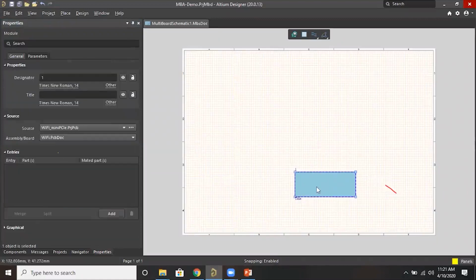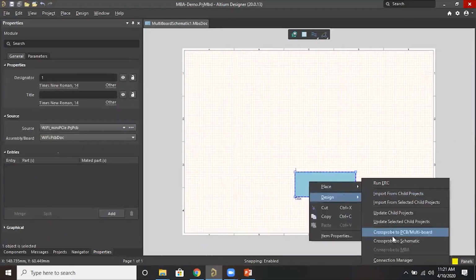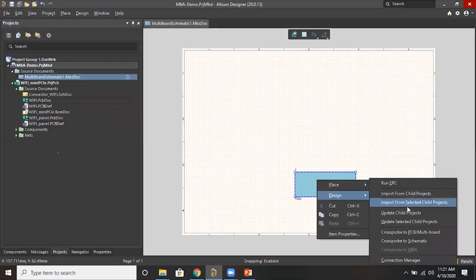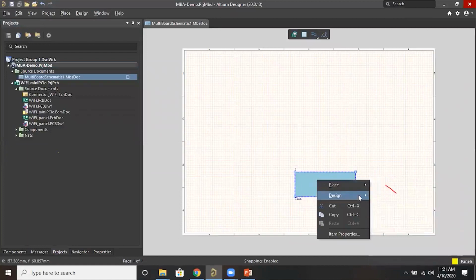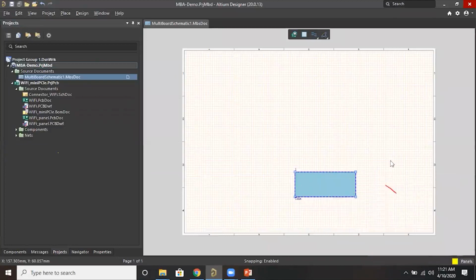So the first board is imported. If you right click on this module, there is an option to update or import from child project. The child project means the projects assigned when you add the module under the multi-board design. If you do any connection editing in the multi-board schematic, it will update your project schematic. First we will import and check whether any connectors are enabled. So, import from child projects.